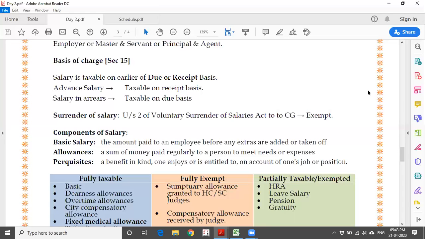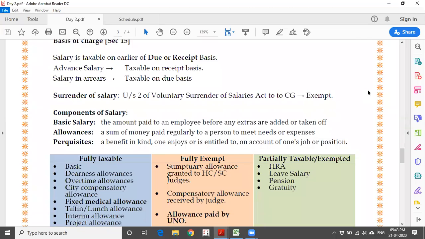What is going to happen for arrears? For example, because of COVID-19, all employers are having cash problems. So they may defer the payment over a period of time, maybe 50% or 75% they may pay. But at the end of the day, once the calendar month is over, your salary has accrued, whether it is paid or not. Your actual receipt is irrelevant. So receipt or accrual, that is due, whichever is earlier, will be taxed as salary.